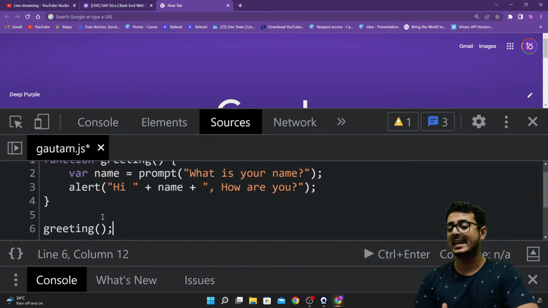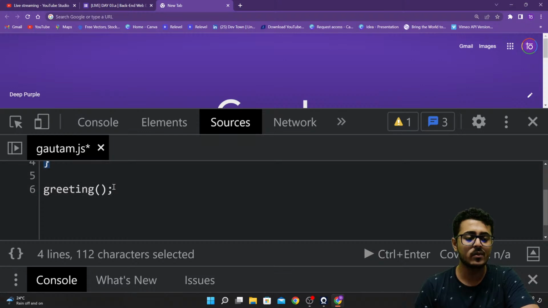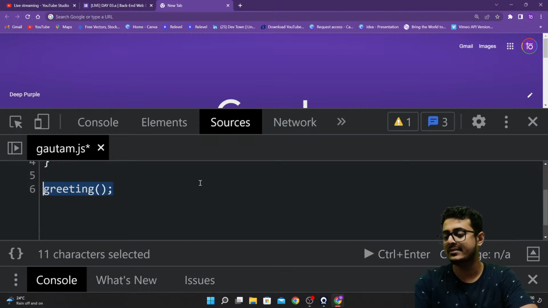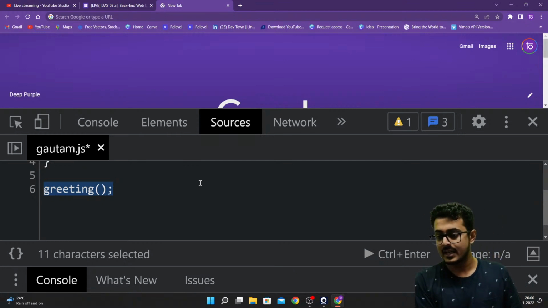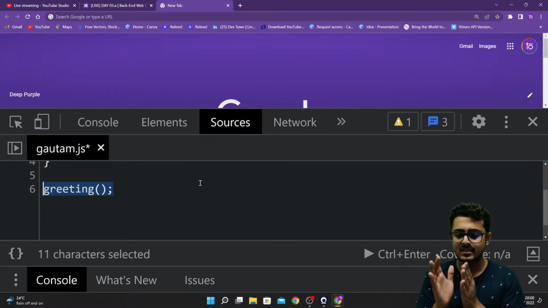Right over here, we have declared the function, and now we want to call the function. Calling the function is very simple. We have greeting, the name of the function, and then parenthesis and then a semicolon at the end.